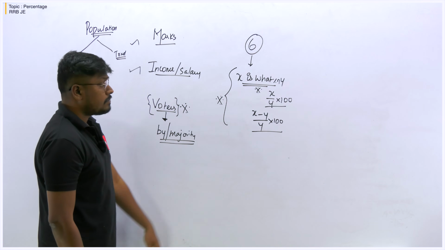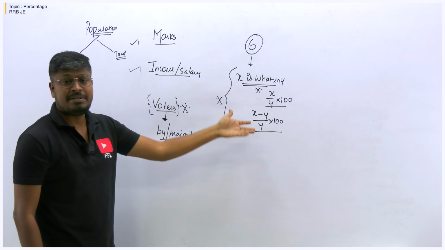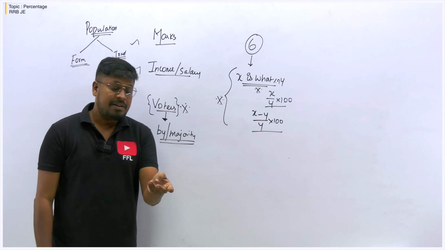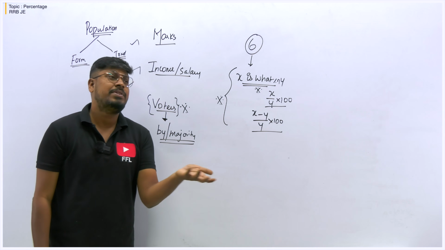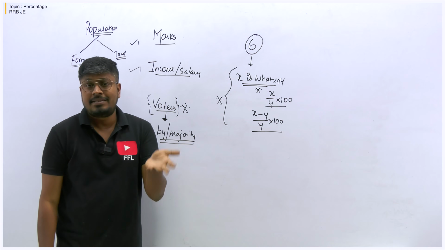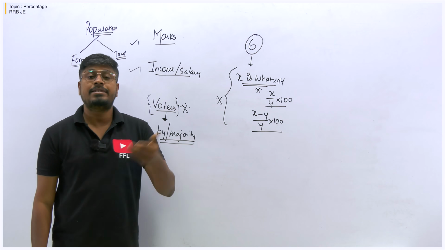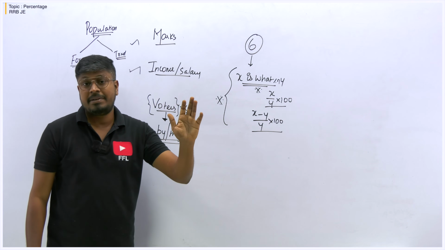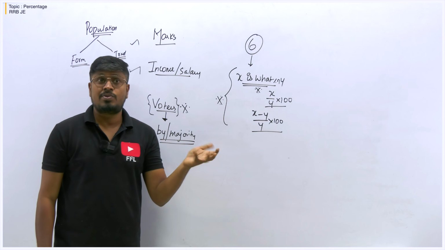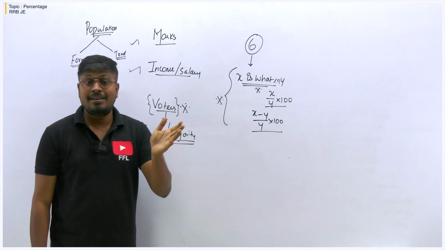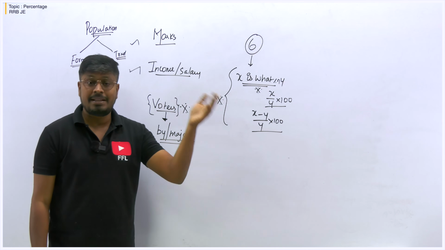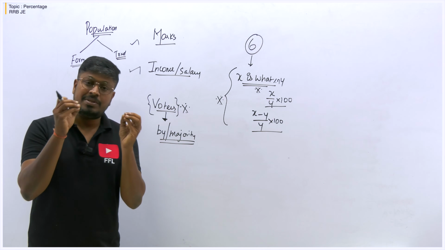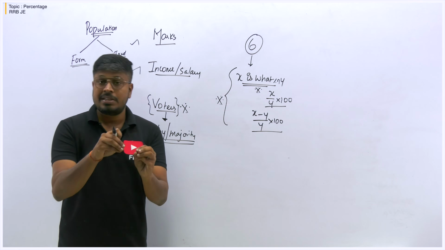Other than that, you can see the percentage concept in all the areas. Even in time and work you can see percentages, even in mensuration, where there are the rectangle and triangle. The triangle breadth has been increased by 20%, the triangle length has been increased by 30%. Similarly they will give you many such questions, like rectangle length increased by 20%, or rectangle breadth increased by 30%. So everywhere in quantitative aptitude you will be able to see some percentage values and percentage concepts.